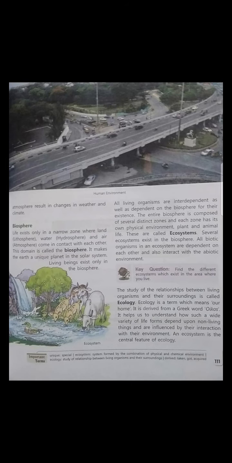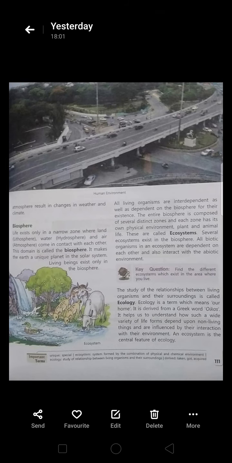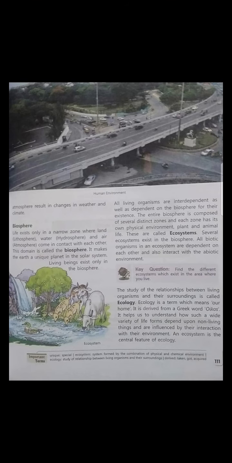It makes the earth a unique planet in the solar system, because these three come together on the earth. Among all the other planets, earth is the unique planet. Except earth, no other planet has humans or living things. It is not possible to survive on other planets, because some planets have the lithosphere but not hydrosphere, and some have lithosphere and hydrosphere but no atmosphere, so it is not possible to survive on any other planet. All living organisms are interdependent as well as dependent on the biosphere for their existence.